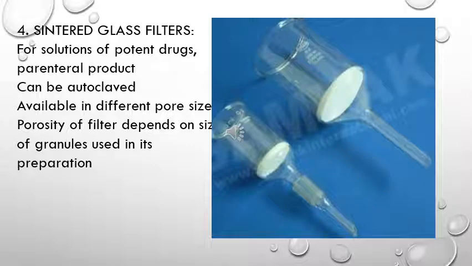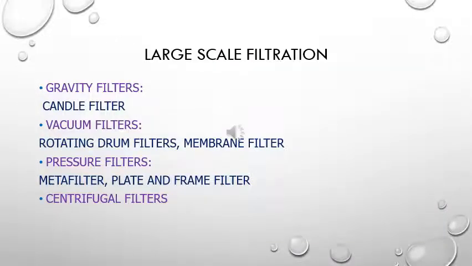Next is sintered glass filter. This also we have discussed in the filter media. Next we come to large scale filtration. We can classify filters into gravity filters. The example is candle filter. Vacuum filters. The example is rotating drum filter and membrane filter. Pressure filters, we have metafilters and plate and frame filter, and finally centrifugal filters.